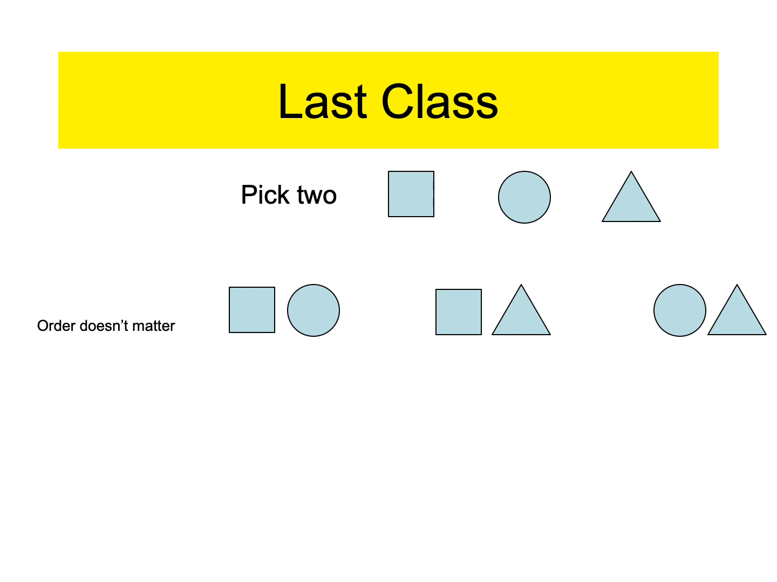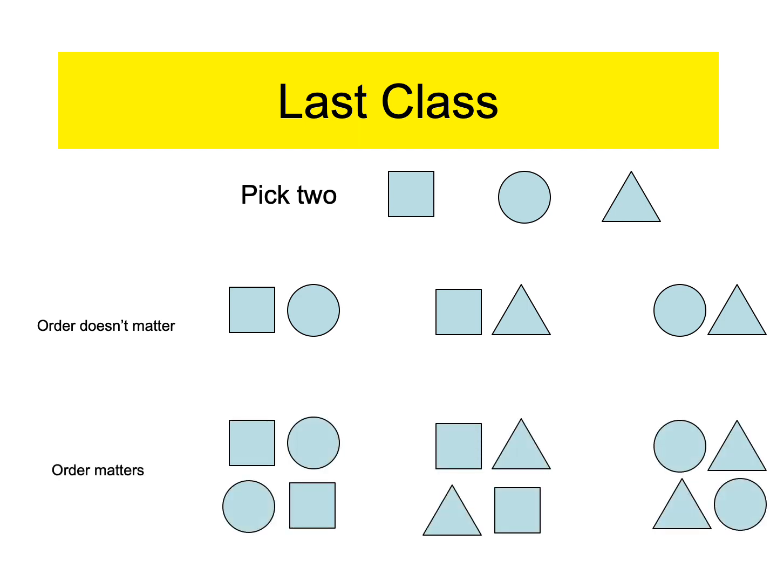When order doesn't matter, we call that a combination, right? But when order matters, for instance, when the order that you choose them could change, circle square is not the same as square circle if the order matters, like which item do you pick first? When order matters, you get more things to choose from. So we call the one where order doesn't matter a combination. We call the one where order does matter a permutation.